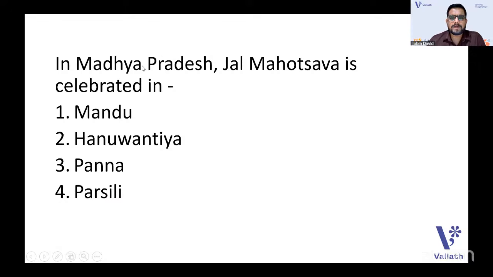In Madhya Pradesh, Jal Mahotsava is celebrated in where? In Mandu, Hanumantia, Panna, or Parsley? In Madhya Pradesh, Jal Mahotsava is celebrated in which one? Definitely you know the answer. These are really easy questions just to revise, but have an idea and read extra about all these. That's very important, because you can have questions from it. The answer is B only, Hanumantia. You are telling the answers right. Very good, very good. I can see the options in the chat box.